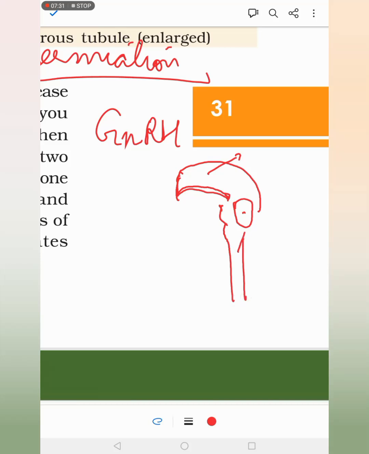Somewhere here there will be a thalamus. Then this part will be the hypothalamus. Just below the hypothalamus we will have the anterior pituitary, and by a stalk there will be a posterior pituitary. So these are glands basically. Hypothalamus is a gland, and the posterior pituitary and anterior pituitary.